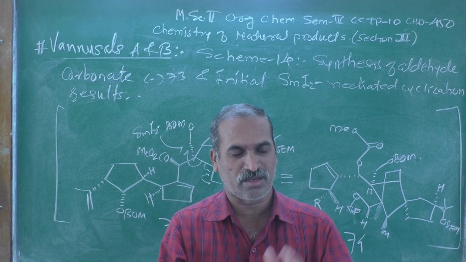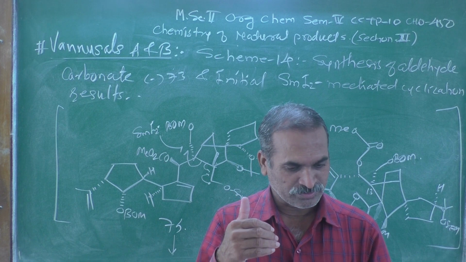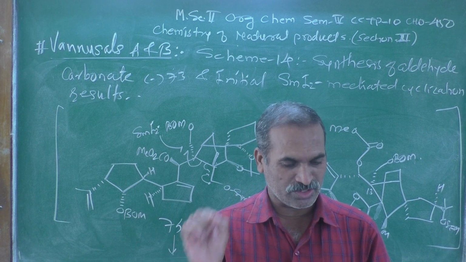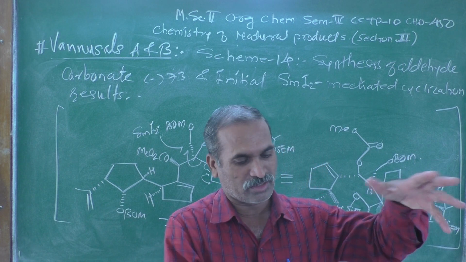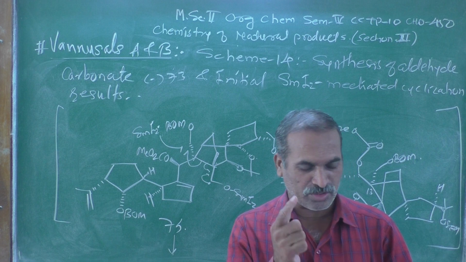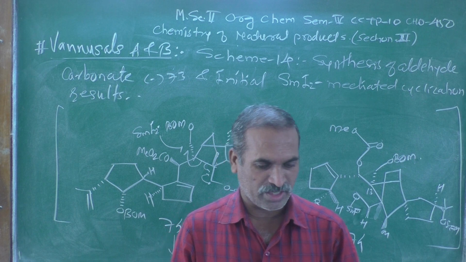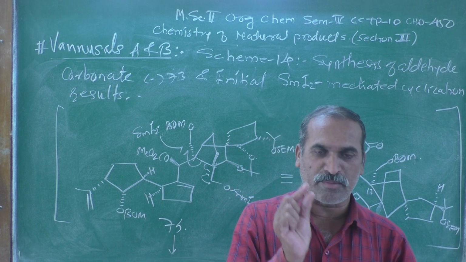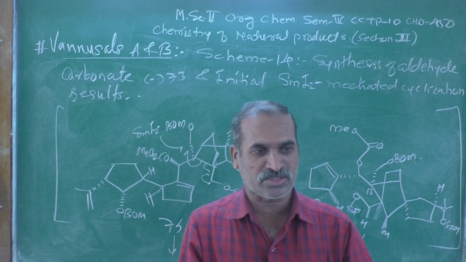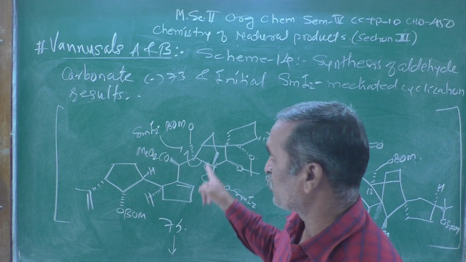As we know, the general formula of aldehyde is RC double bond OH, or you can just remember RCHO. R may be alkyl or another part of the organic compound. Aldehyde carbonate minus 73 is a pure enantiomer, and initial SmI2, samarium diiodide mediated cyclization results. How the cyclization takes place, we have seen over here.